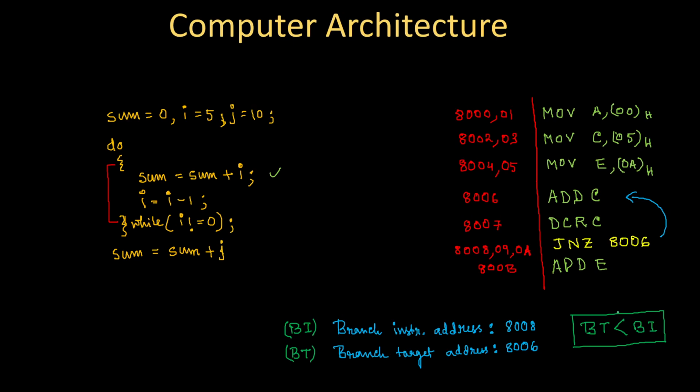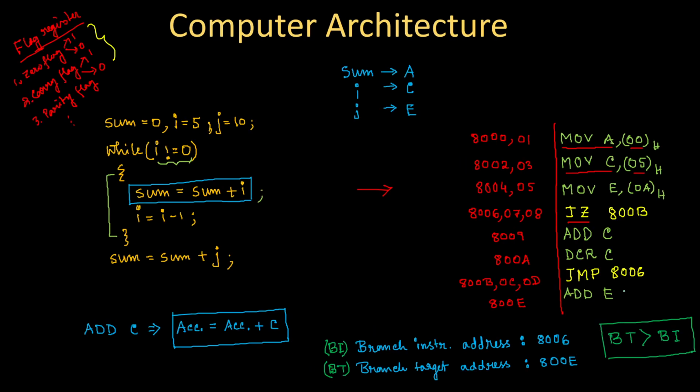Let's say again in a very short way, that in this case branch is not taken in n-1 times. If branch is taken, I will come out of the loop, which is not expected, because I'm assuming that this loop is running 5 times, suppose. That means 4 times the loop will run, and after the 5th time I will come out of the loop. And to come out of the loop I need to jump.